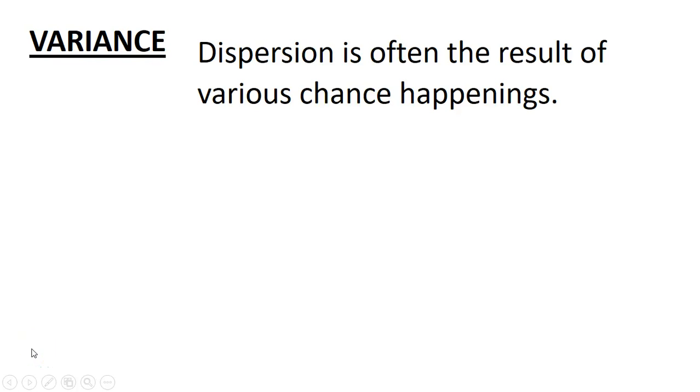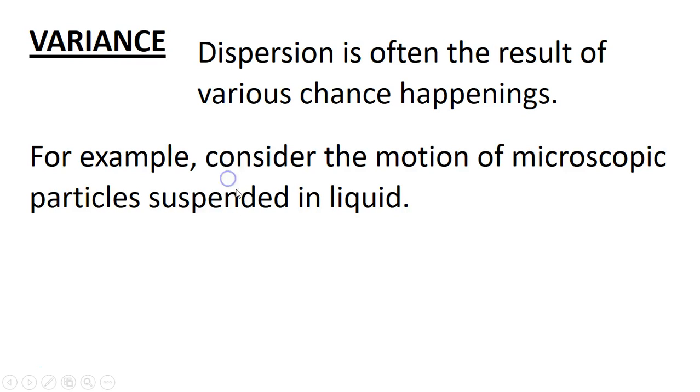Alright, again, we are in Unit 1, Chapter 5. We are cycling back through here again, talking about variance again. Variance is the dispersion, right? Its dispersion is often the result of various changes happening, right?